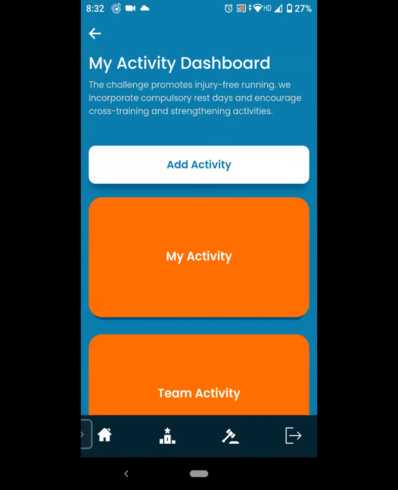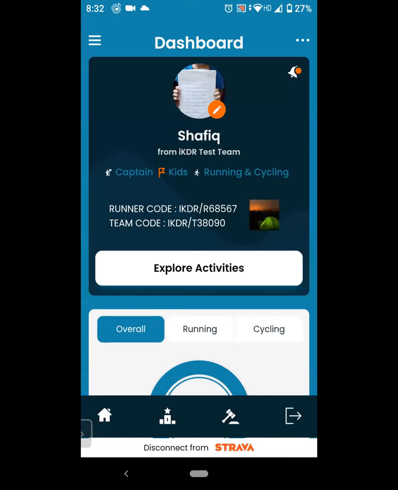So once you log in again, here, similar screen. Now, if you see, instead of runner, you are seeing captain here, right? So captain, and he is part of the team. While there will be different teams, here we have just merged it into one team, and the captain's running type is running and cycling.